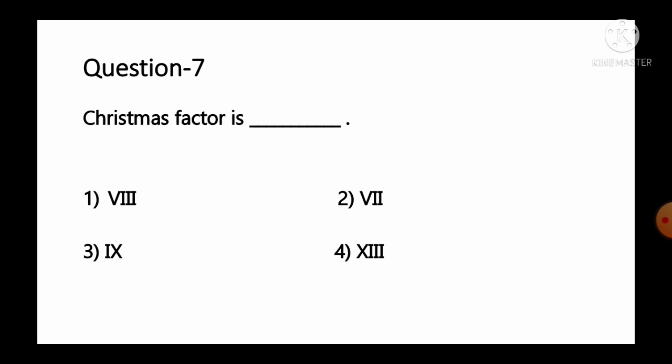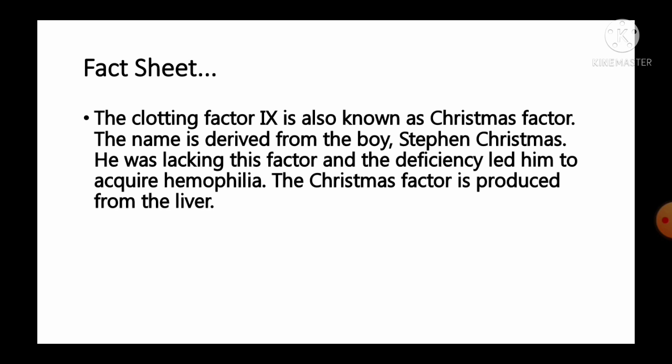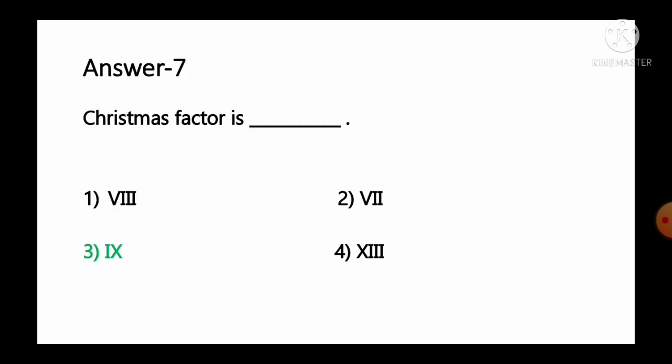And the fact or information given regarding this question, it is the clotting factor 9 is also known as Christmas factor. The name is derived from the boy Stephen Christmas. He was lacking this factor and the deficiency led him to the acquired hemophilia. This Christmas factor is produced from the liver. So as per the information, we can say clotting factor 9 is also known as the Christmas factor. So option number 3 is the correct answer for this question.